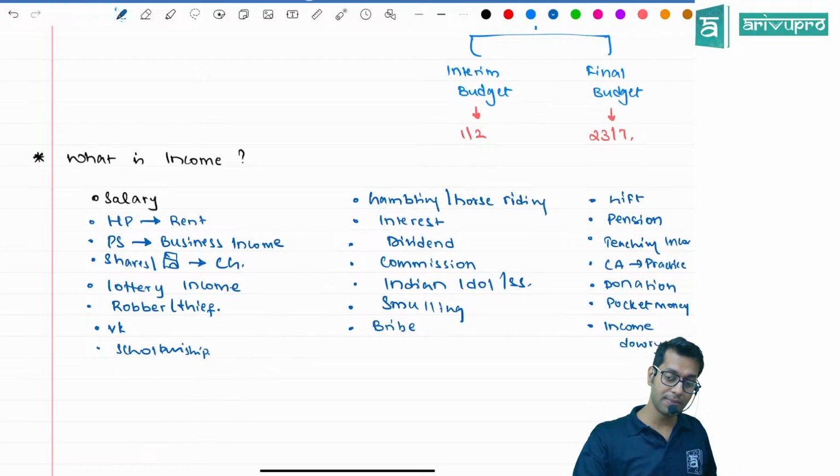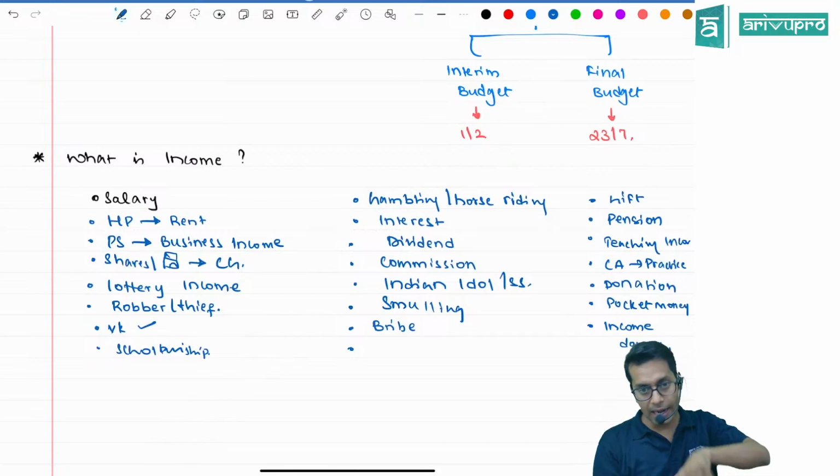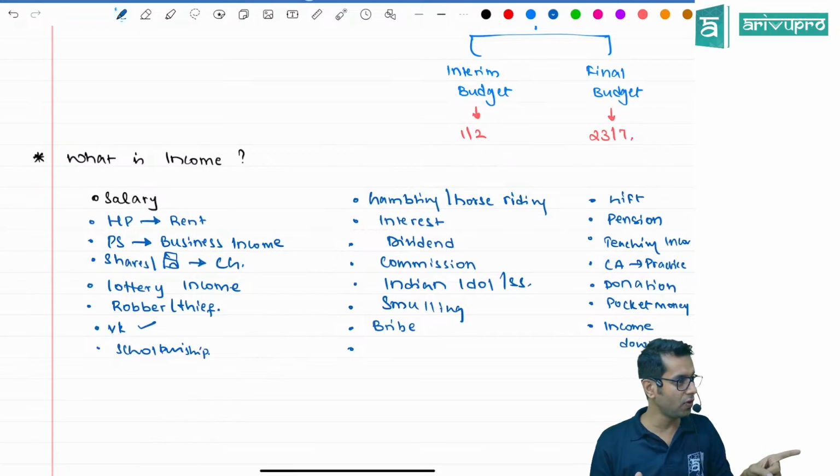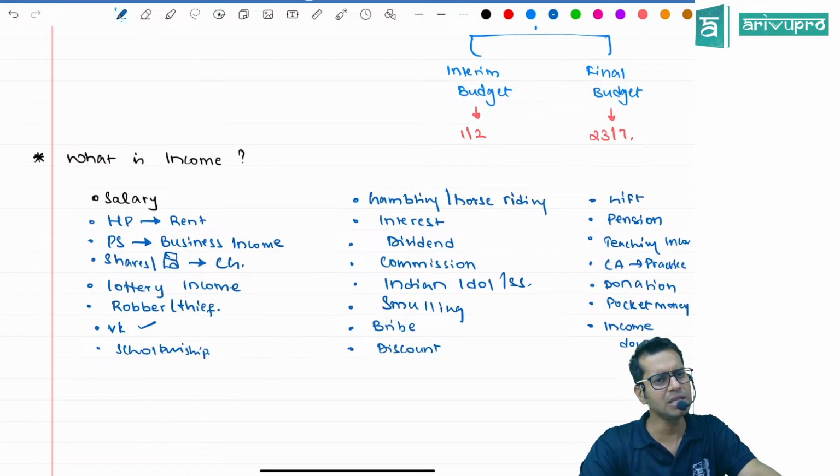Discount is also an income, sir. Scholarship is an income. You studied well. Sir, Virat Kohli played well, he got a car, income for him. I studied well, I got a scholarship, that is an income. Sir, someone told some discount, sir, discount is an income. Tell me, what about it? Income means money coming in.